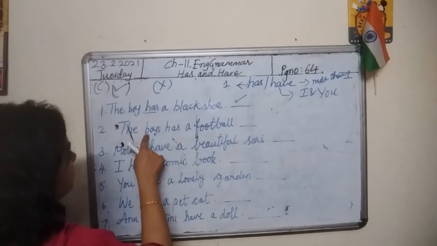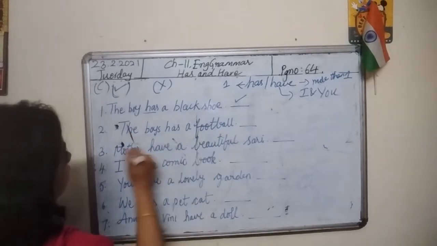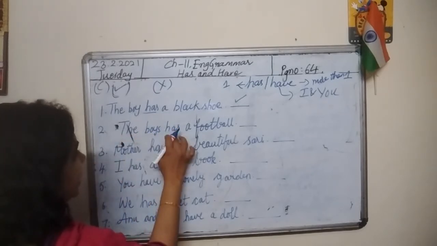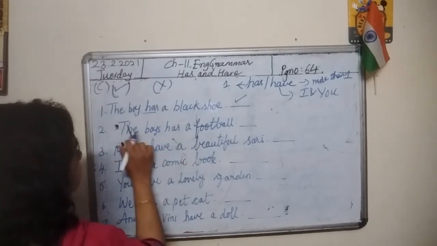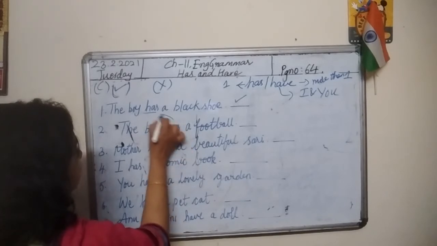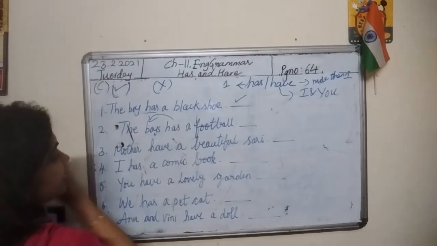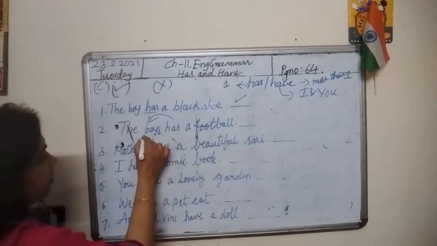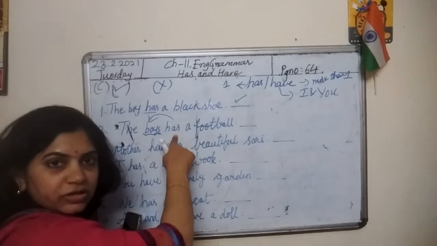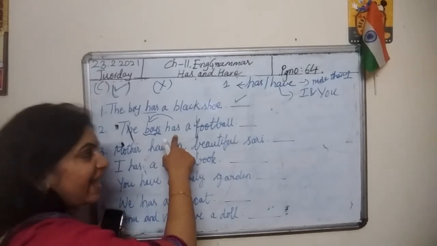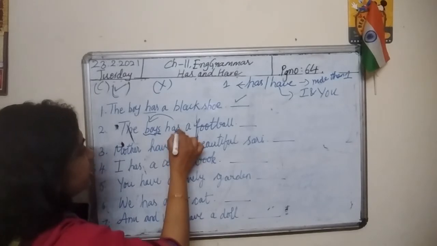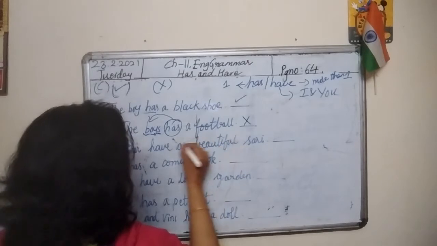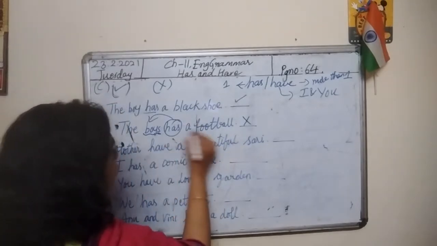Second one. The boys has a football. Pay attention to the words that are given before has or have. Here has is there. So we need to pay attention to the noun given before has. What is given here? Boys is given. When we are speaking about many boys, should we use has here? No. We should use have. So mistake is here. This is wrong, and write there have. Answer is have.